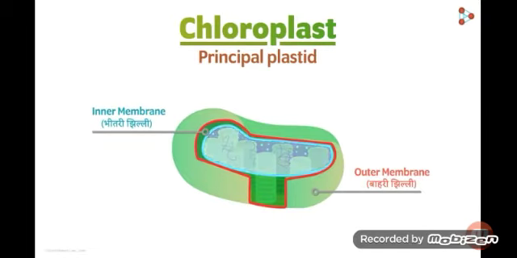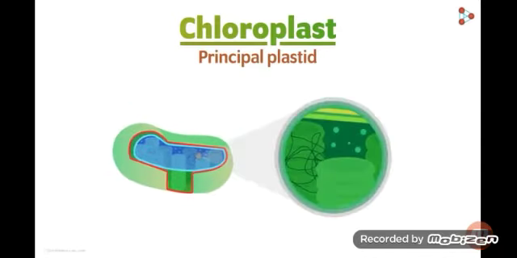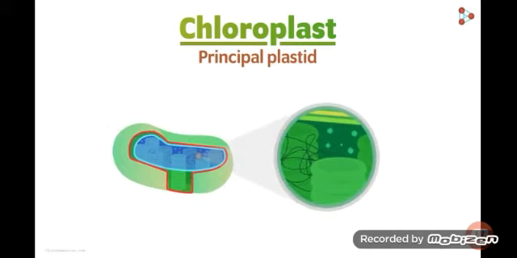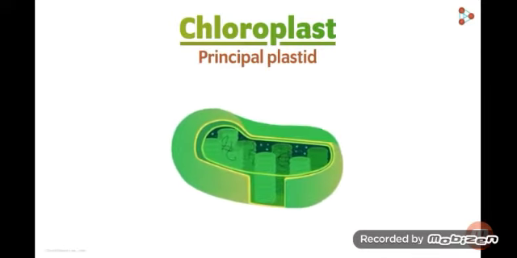Chloroplast is a double membrane bounded structure. Its outer membrane is protective in nature, while the inner one encloses the matrix inside. This matrix is named stroma. It contains proteins, lipids, enzymes, and the genome of the chloroplast. The most vital part of the chloroplast is its own DNA and the ribosomes. That's the reason it can replicate itself in the cell without depending upon other organelles.